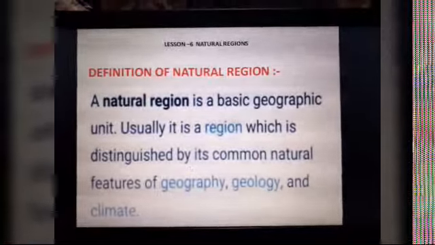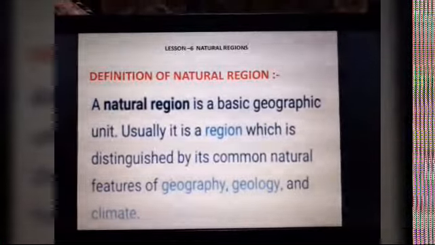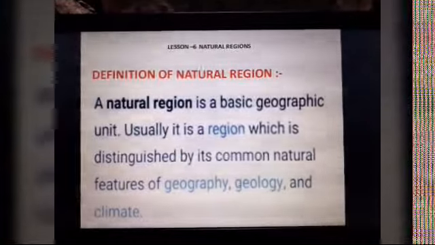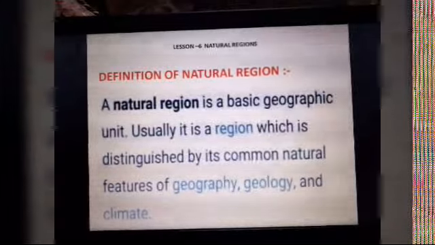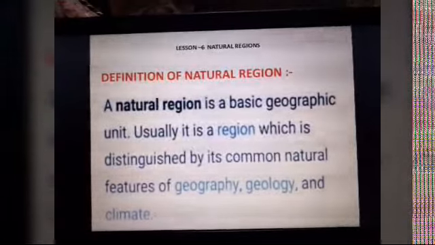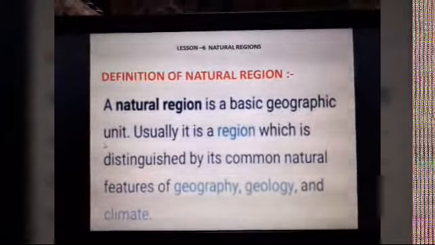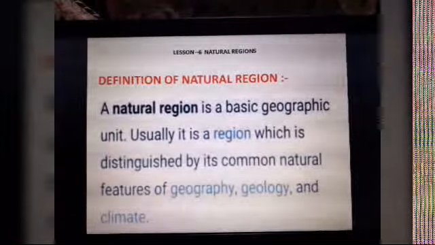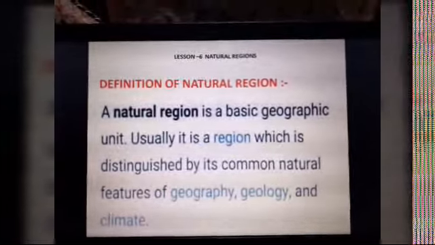Natural means they occur by themselves in nature. So they are the natural features of geography, that is geographical factors, geology, the living world, and the climate. So all these things are included in the natural region. So this is the definition. A natural region is a basic geographic unit. Usually it is a region which is distinguished by its common natural features of geography, geology, and climate.